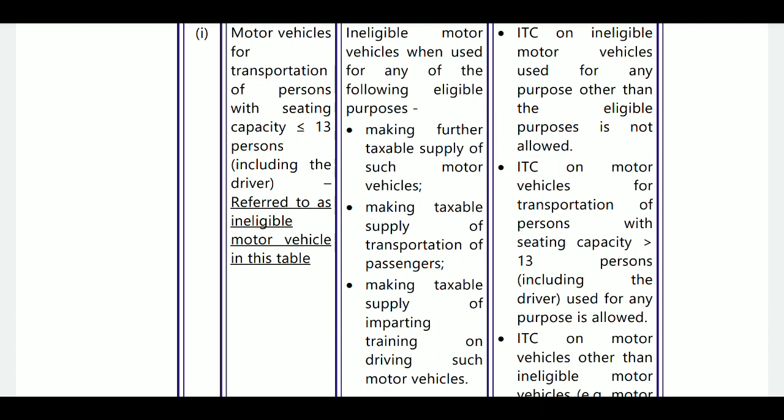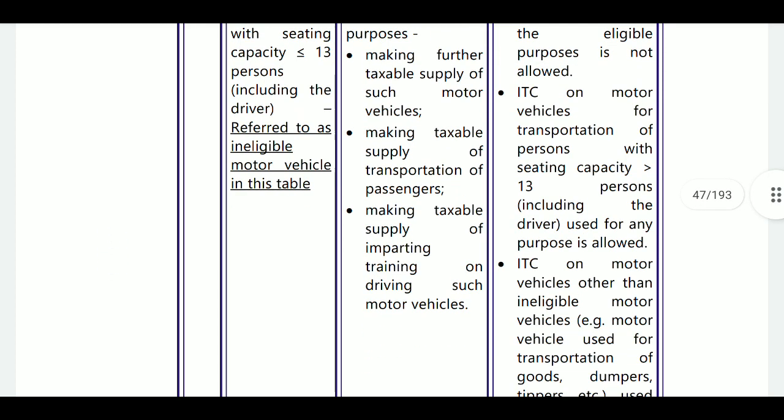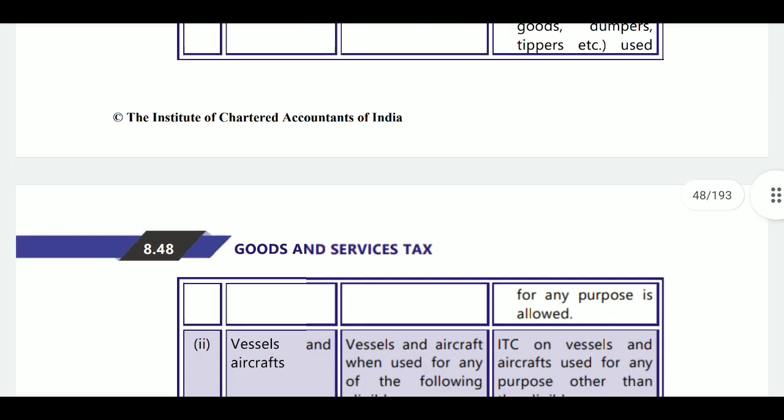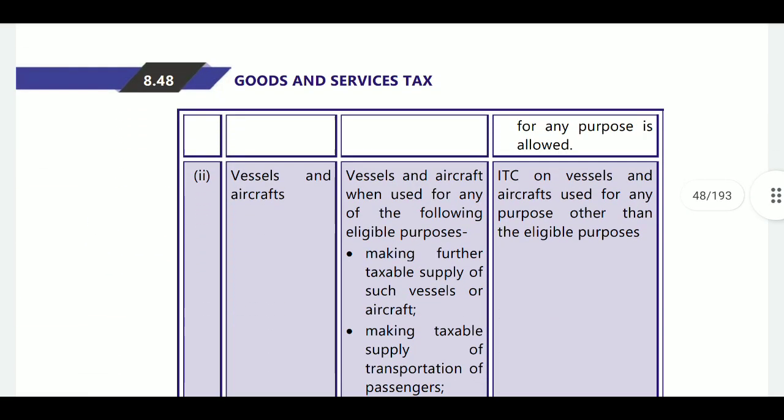Next, ITC on a motor vehicle for transportation of persons with seating capacity greater than 13, including the driver. Use for any purpose is allowed. ITC on a motor vehicle other than an ineligible vehicle, for example a motor vehicle used for transportation of goods, dumpers, tippers, etc., can be claimed as ITC for any purpose.